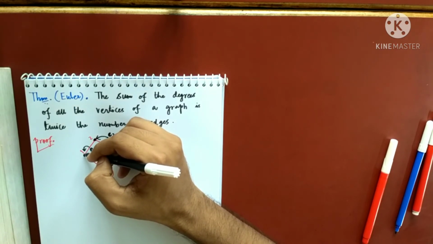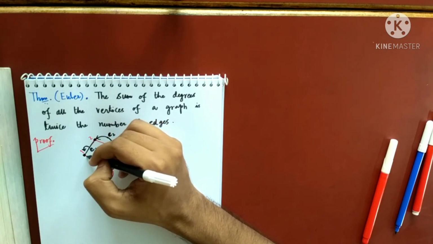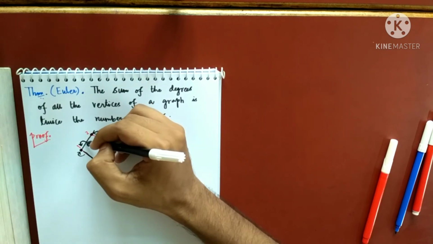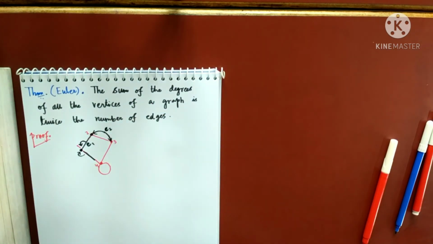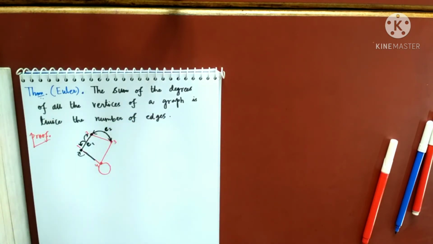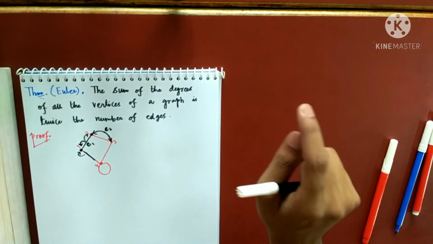How do you find the degree of a vertex? You see how many edges. So 1 from here and 1 from here. But every edge gives twice degree. That means 1 to this one and 1 to this one. Did you get my point? So every edge will contribute 2 to the sum of all the degrees.